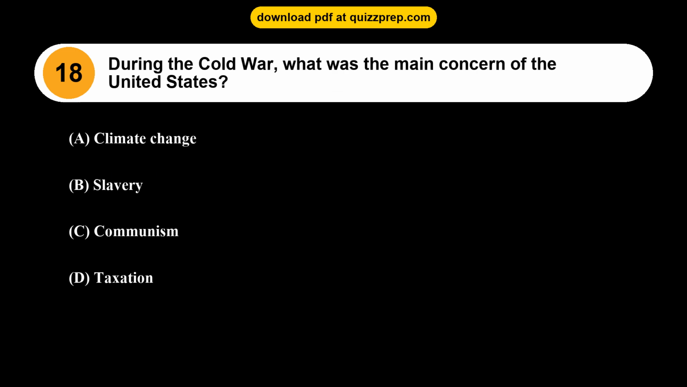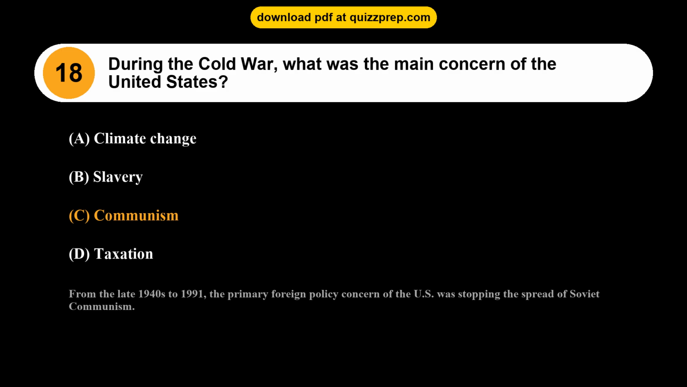Question 18. During the Cold War, what was the main concern of the United States? Option A, climate change. Option B, slavery. Option C, communism. Option D, taxation. The correct answer is option C, communism. From the late 1940s to 1991, the primary foreign policy concern of the U.S. was stopping the spread of Soviet communism.